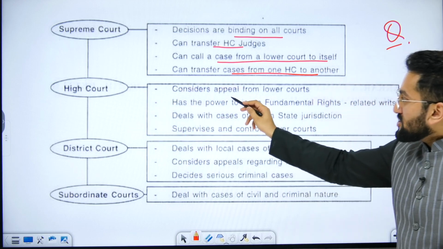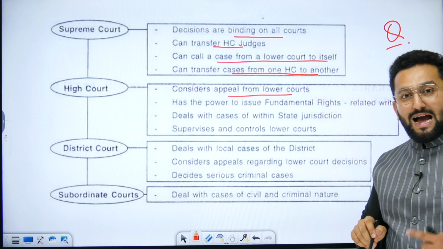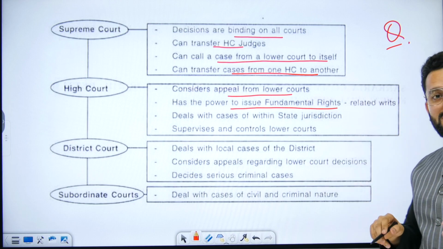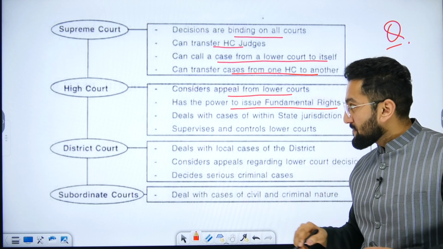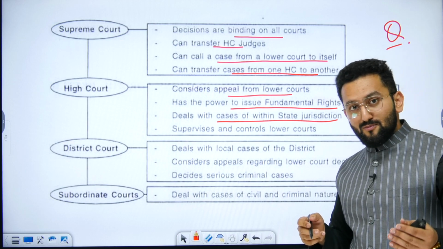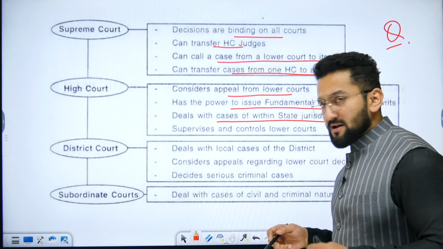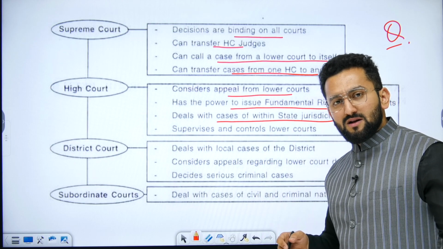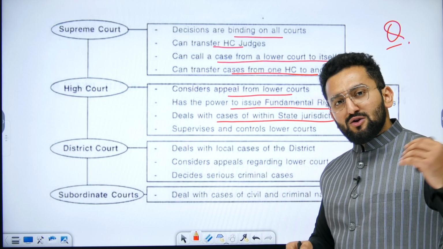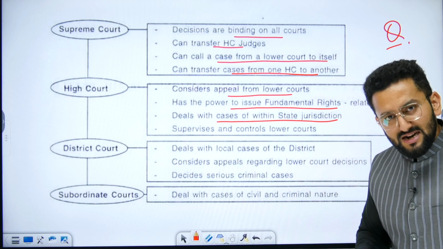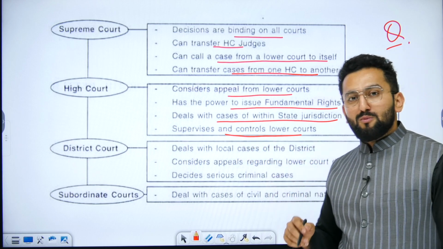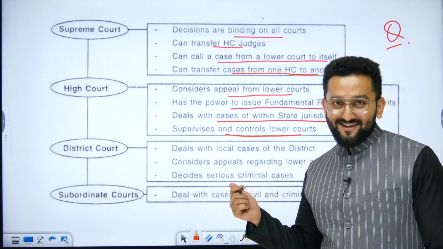High Court considers appeals from lower courts. Appellate jurisdiction, we are going to talk about it today. It has the power to issue writs for fundamental rights. Article 226 deals with cases within its state jurisdiction, means you cannot take up a case from another state. What does it mean? If some crime has happened in another state and the district court of that state has given some judgment, can you take that particular case as an appeal? No, that particular state's high court is going to take it up. It supervises and controls lower courts. We are going to talk about the supervisory jurisdiction of the high court here.